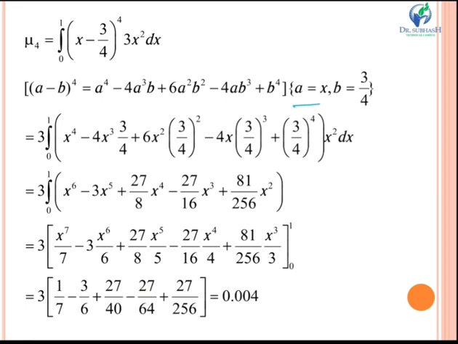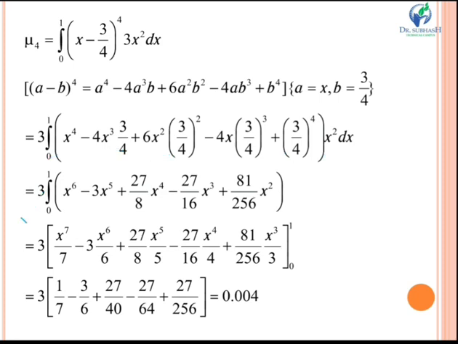I will put a equal to x and b equal to 3 by 4 in this whole equation, and you get the next equation. Here I am taking 3 as common out, multiplying x square with each and every term, and opening this bracket 3 by 4 raised to 4 and all.